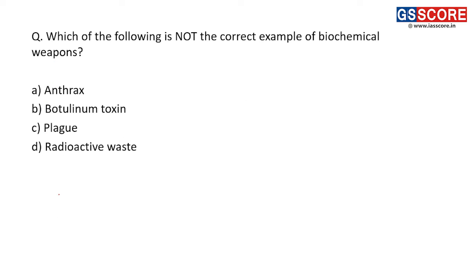Next question now. Which of the following is not a correct example of biochemical weapons? So anthrax is a disease. It is a bacterial disease.